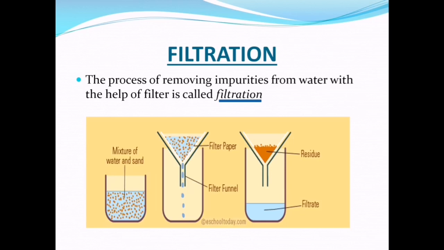In this picture, the first jar contains a mixture of water and sand. This water is going through the process of filtration. For the process of filtration, they are using a filter paper and funnel. Then, when the water is poured into the jar containing the filter paper and funnel, the sand gets collected in the filter paper and the clear water is collected in the jar. Now we get the clear water through the process of filtration.